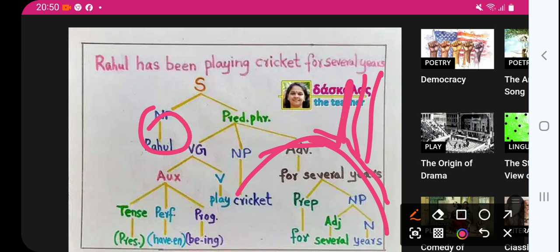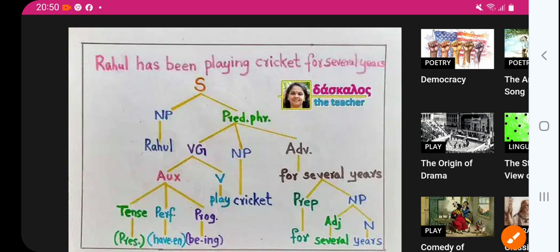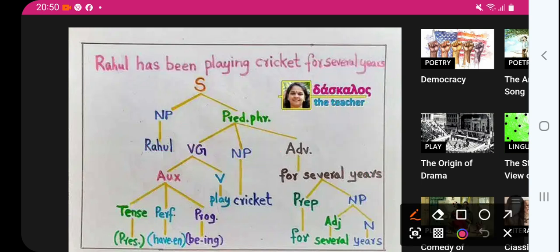Now predicate. Predicate is a very big one. In the predicate there are three branches. What is the verbal group? Has been, right? So that's a verbal group. Has shows the present tense.